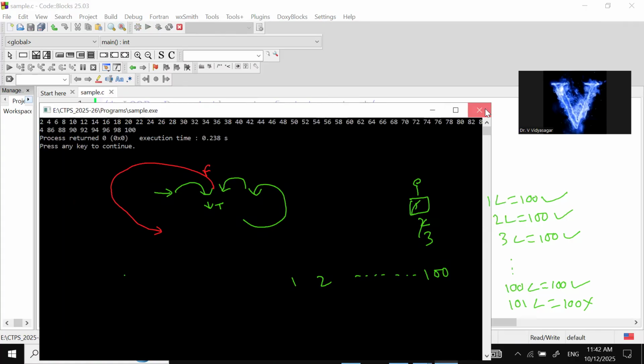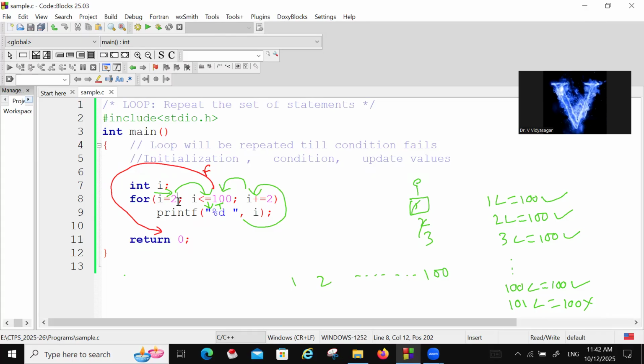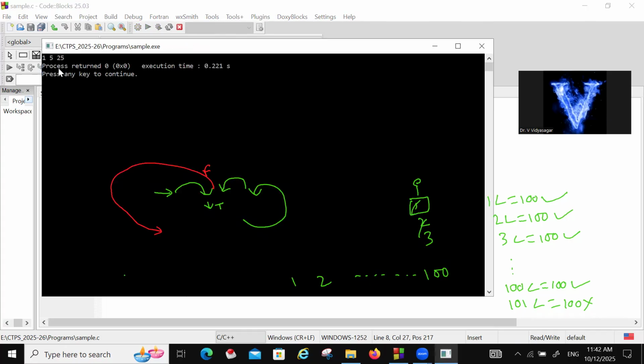What you want, as per that you can decide. Suppose if you want all 5 multiples, 5 multiples means i is equal to i into 5. All 5 multiples will be printed here. Okay.